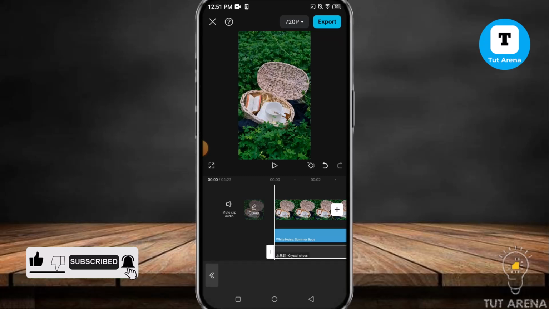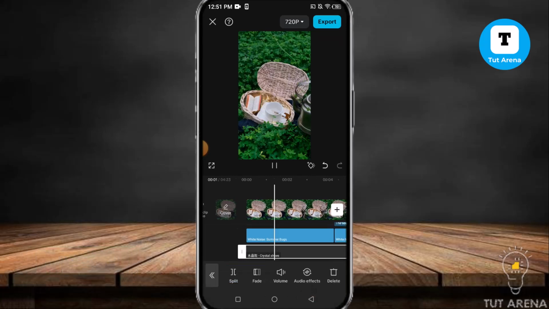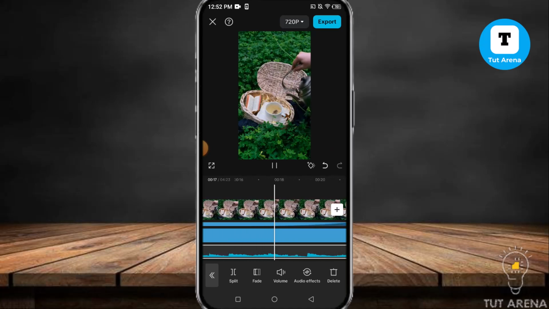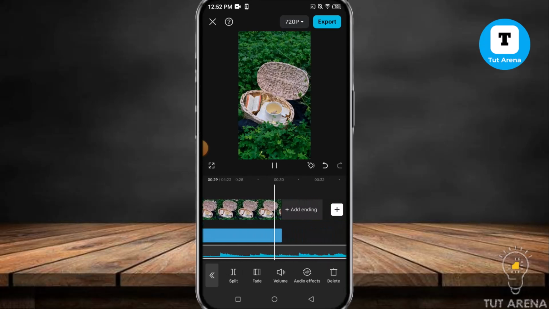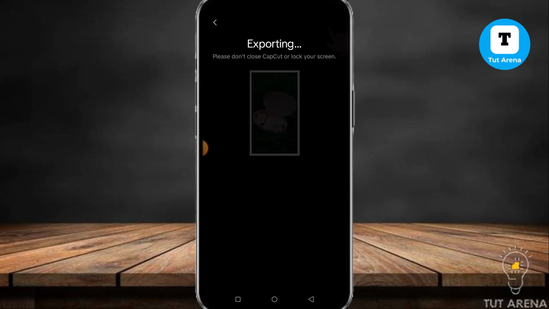Now at the volume, I'm going to lower it like this because it's a background sound and I don't want it to trouble the viewers. So I'm going to lower it. Now watch your video, and here I'm going to split it. Then let's export the video.